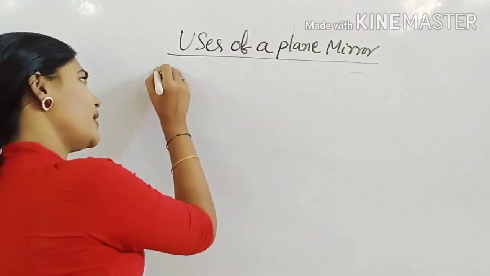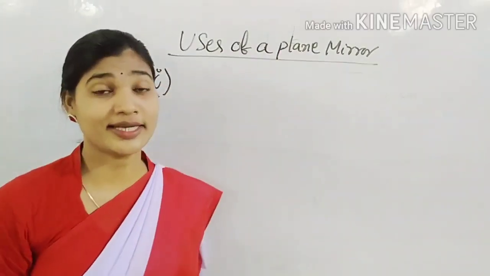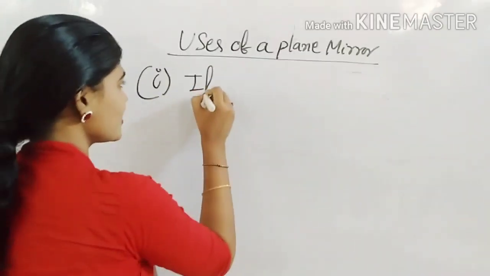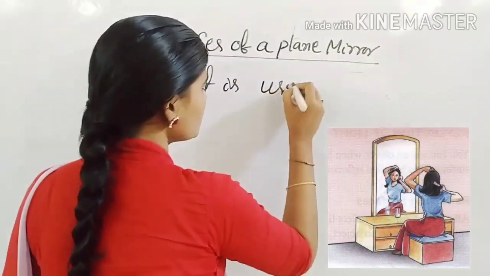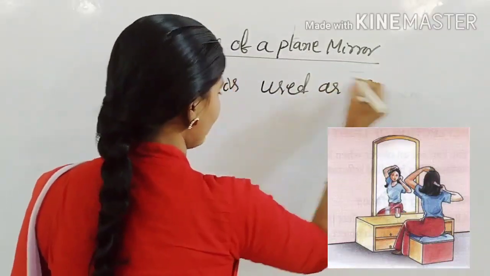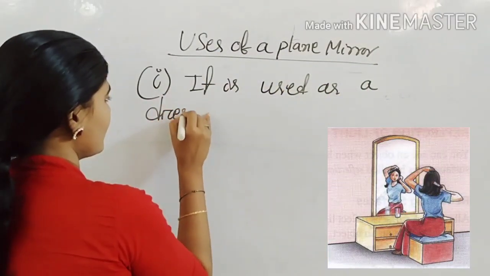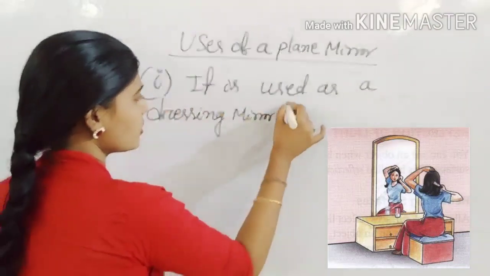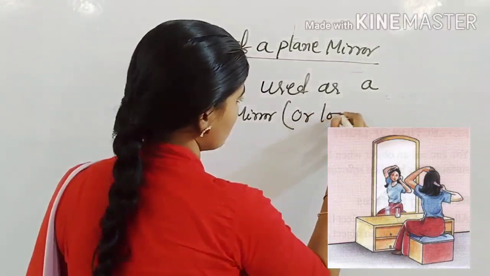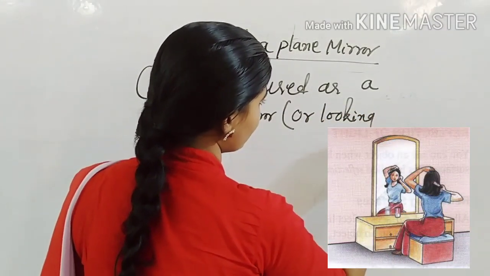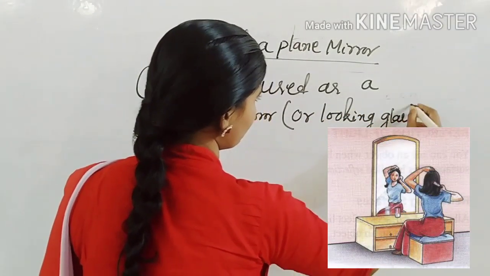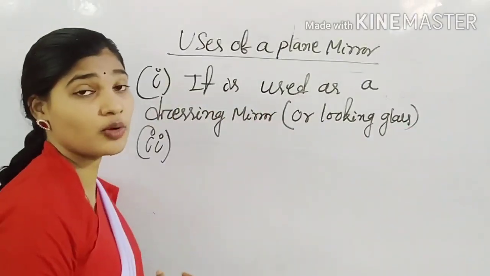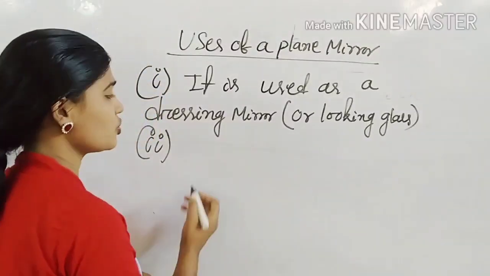We know that a plane mirror is used as a dressing mirror or a looking glass. Second point is for making kaleidoscope and periscope, this plane mirror is also used.